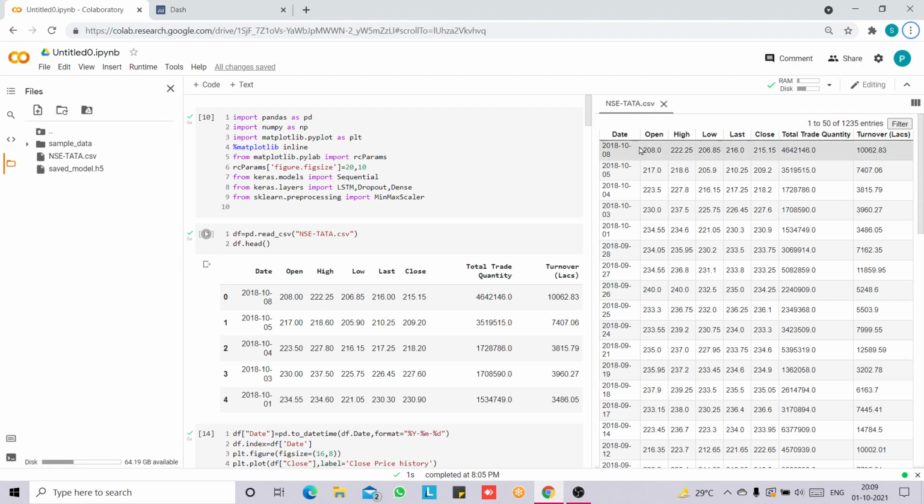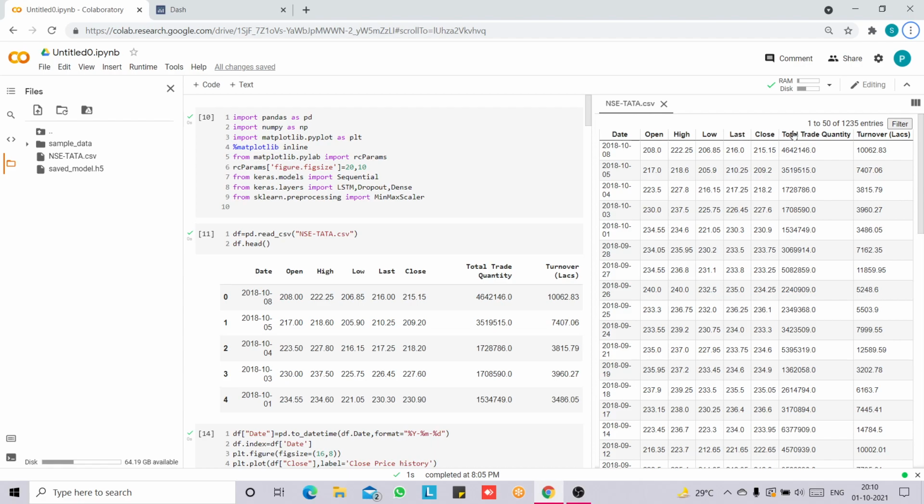Now let us see the dataset. This is our dataset, LSE Tata.csv. It has 8 variables, and open and close represent the starting and final price at which the stock is traded on a particular day. High, low and last are the maximum, minimum and last price of the share for the day.